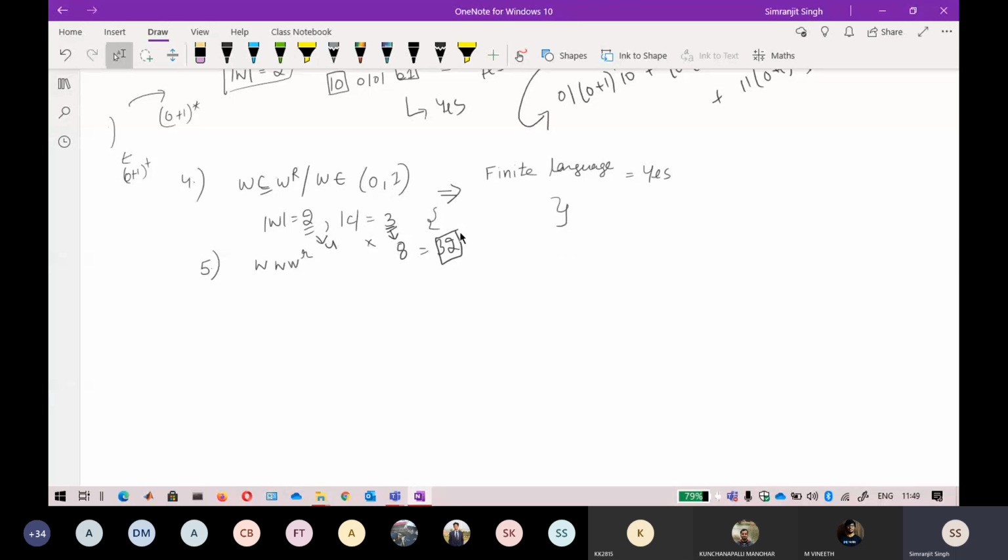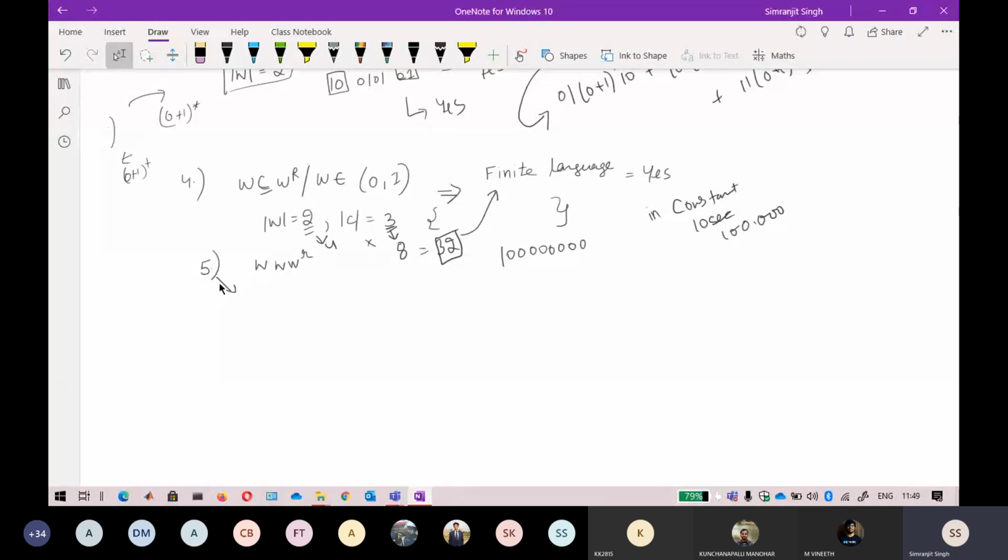If something is countable, you can represent it with a particular number. You can directly say that it is a finite language, and that number can be anything. It is like when you say your time complexity is constant: constant time means you have a value of the time, like 10 seconds, 10 nanoseconds, or 100,000 nanoseconds. There is a particular value that exists for a particular algorithm, so you can say directly that this is a finite set. That is why this finite language is regular.